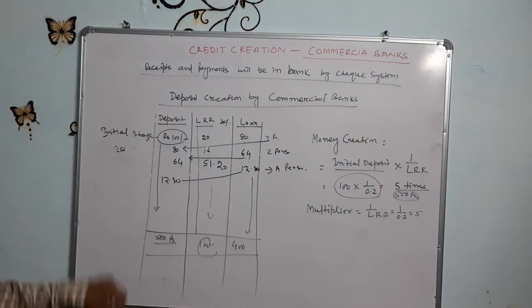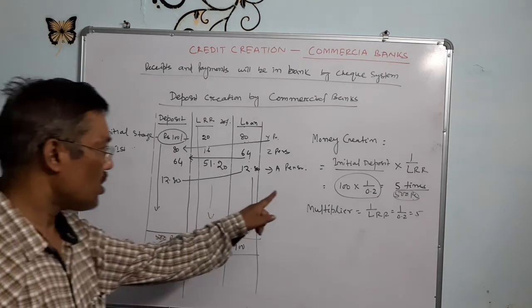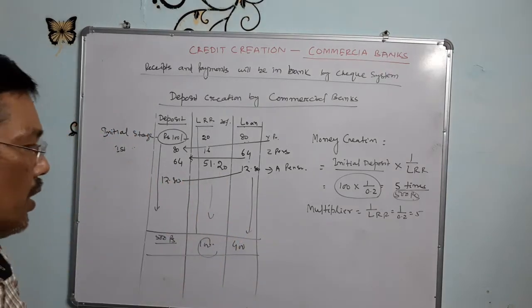This is called credit creation, or money creation by the commercial bank. So we can conclude money creation here.